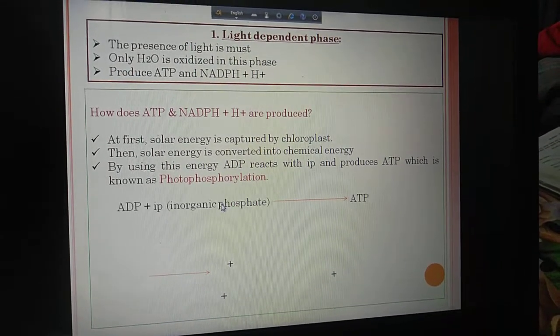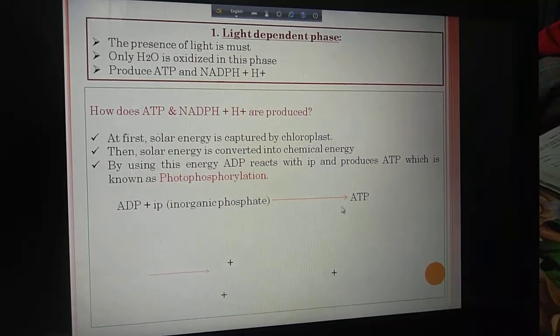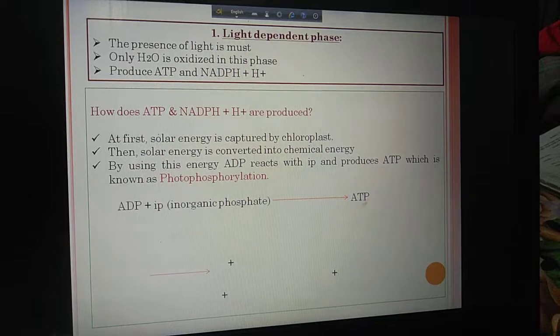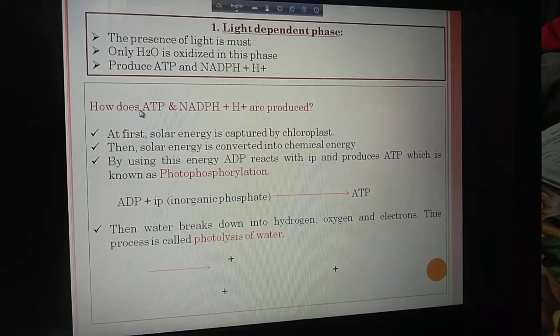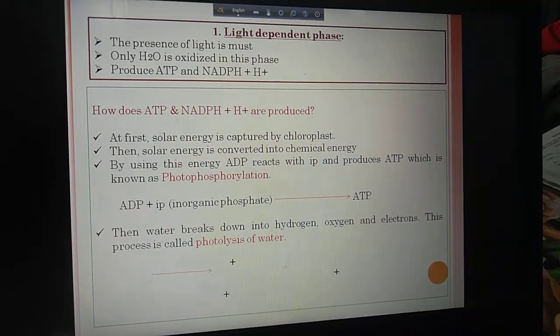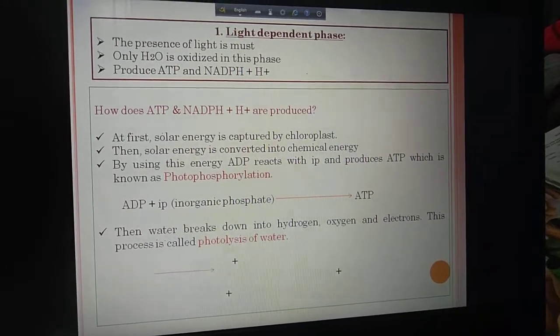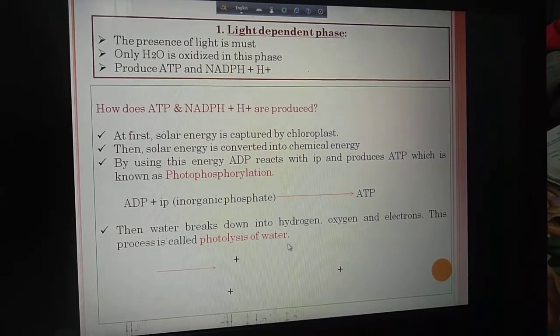So this is the next point. You are seeing that when ADP reacts with inorganic phosphate, it produces ATP. So this is the first phase. Then the water molecule breaks down in this process, which is called photolysis of water, and after photolysis of water, hydrogen, oxygen and electrons are produced.